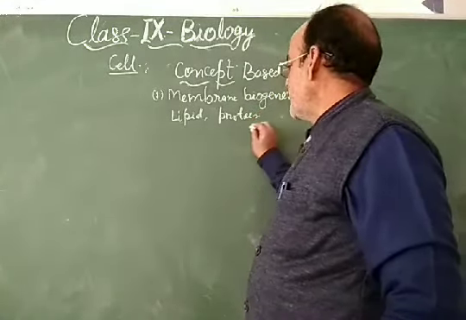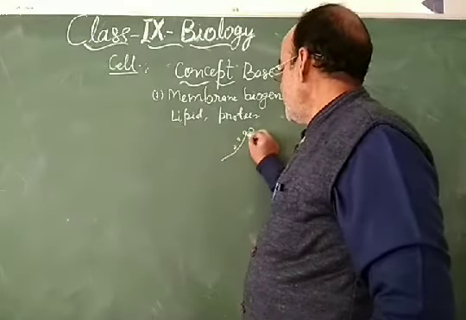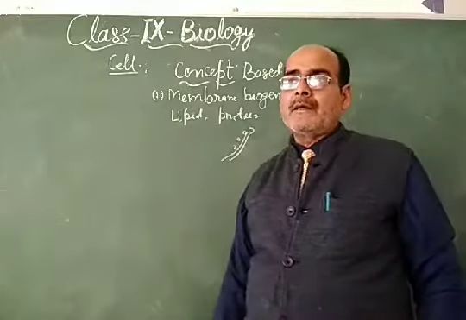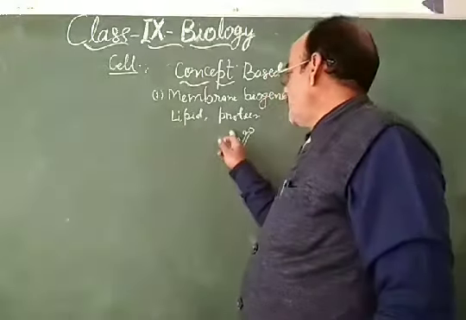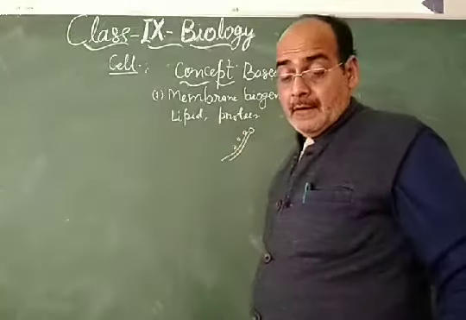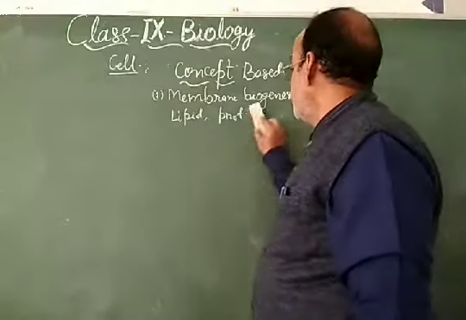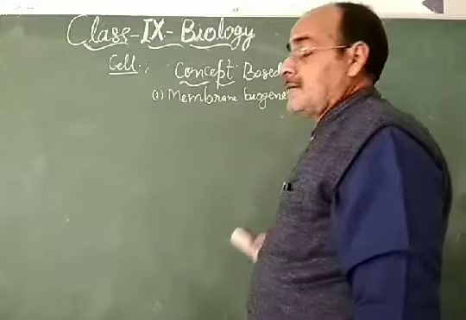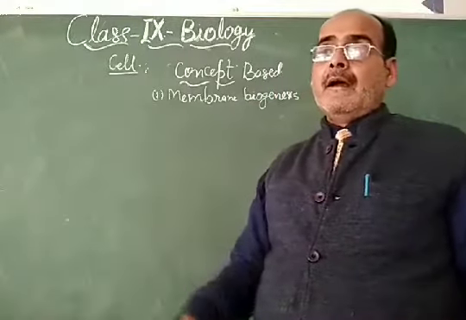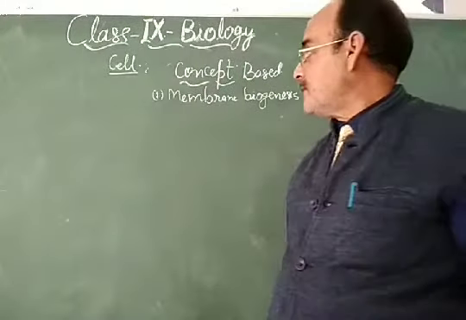Because rough endoplasmic reticulum has ribosomes on it, and smooth endoplasmic reticulum is responsible for the synthesis of lipid. So dear students, lipid and protein are the main constituents of the cell membrane. As you recall the structure of the cell membrane, there is an ocean of lipid and inside it there are the extrinsic and intrinsic proteins.